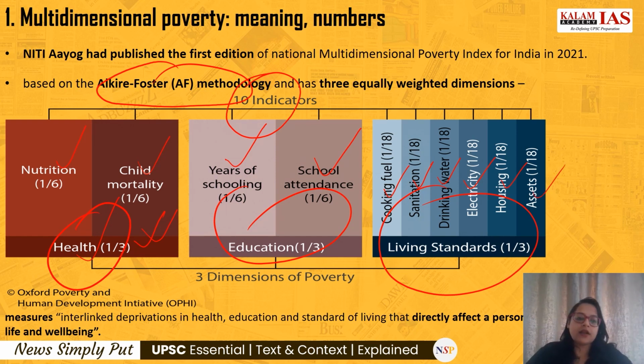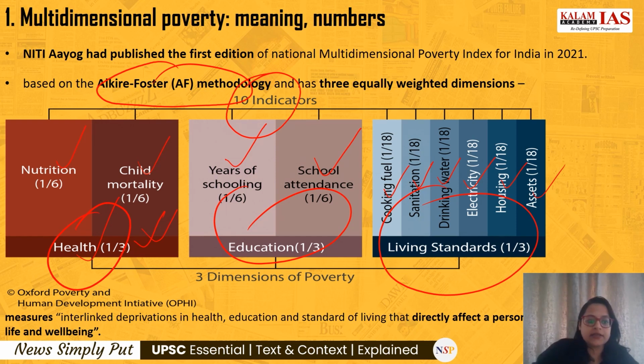Right. Then coming to the Indian version of the Multidimensional Poverty Index, the Niti Aayog publishes the national multidimensional poverty index, and it has published till now two editions of the national MPI. But the Indian version is a little different. It has two additional indicators.